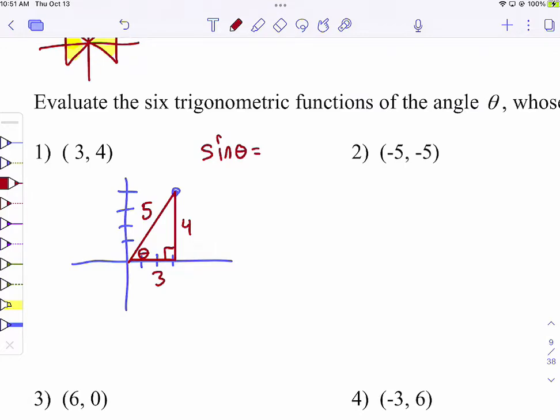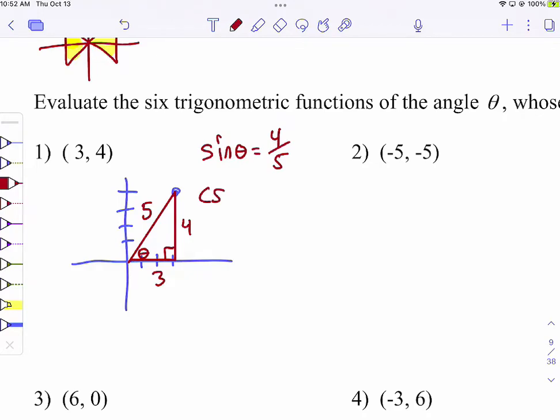This is all positive numbers. So this is just SOHCAHTOA. So you might say this is really nothing weird. I'm doing opposite over hypotenuse. And in quadrant 1, it is just like right triangle trigonometry. It's opposite over hypotenuse. So it's 4 over 5.